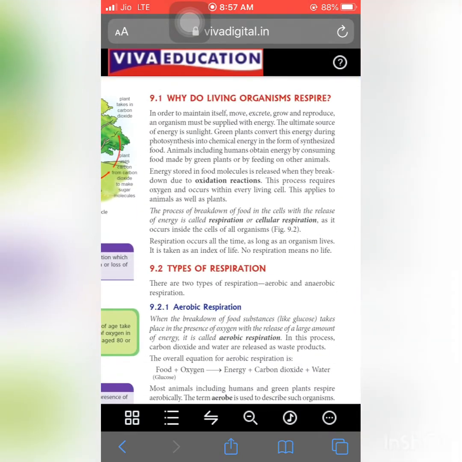So here the process of breakdown of food in the cells with the release of energy is called respiration or cellular respiration. Means a definition in which we talk about the cells. That is known as cellular respiration. Means the process of breakdown of food in cells. If we talk about simple respiration, then we talk about the exhalation of carbon dioxide and inhalation of oxygen. But here we talk about the breakdown of food molecules in the cells. So that is known as cellular respiration.